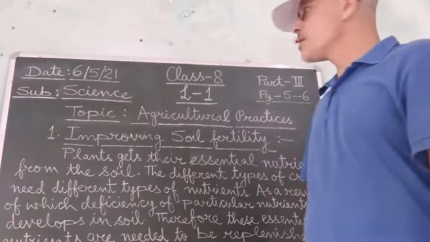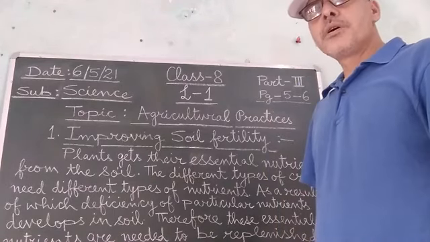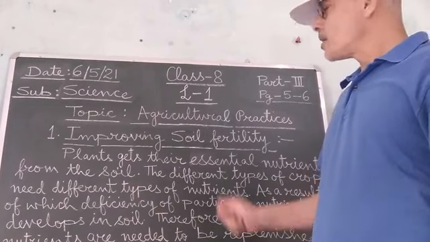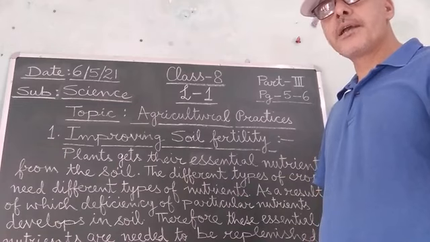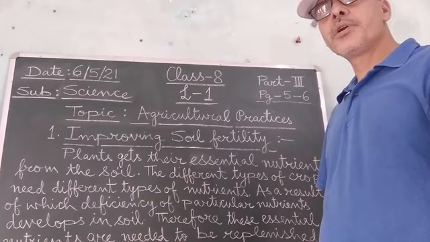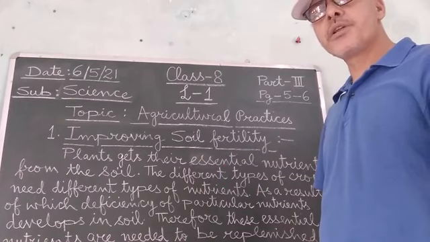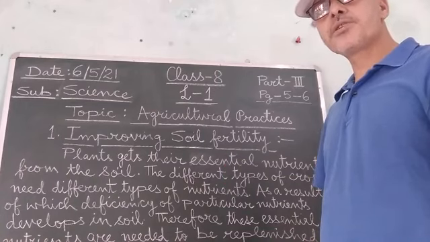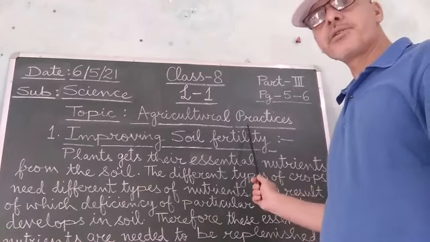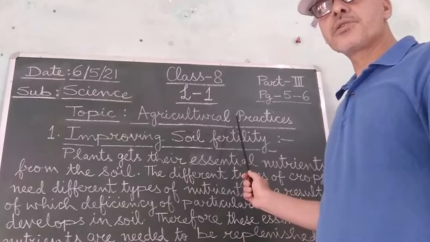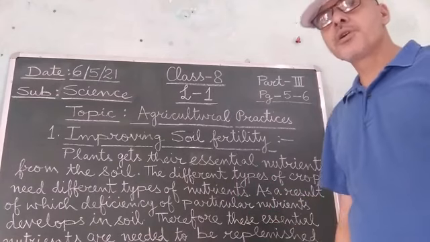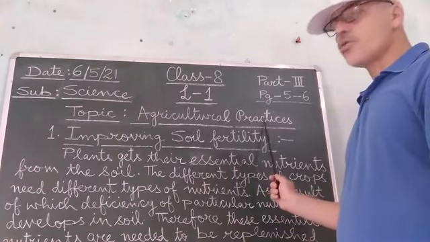Students, let's begin the explanation of class 8 science. In the previous two parts I have explained to you the first chapter, in which I explained the various terminologies and the various types of crops, as well as some of the agricultural practices, that is, the various activities which are performed by the farmers during the cultivation of the crops